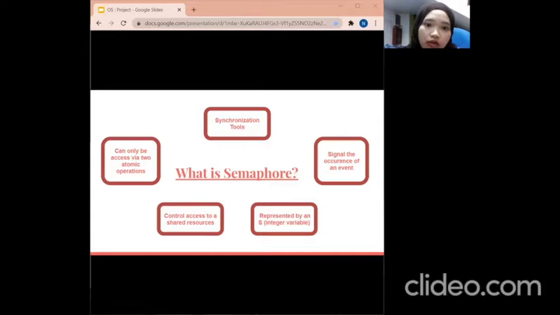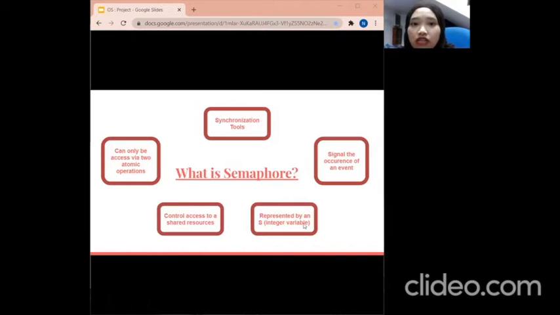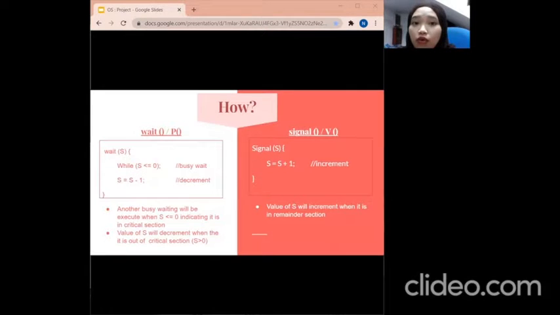When one process modifies semaphore variable S, no other process can modify the variable concurrently, so it cannot be preempted. It is used to control access to a shared resource. It is represented by S, where S is an integer variable, and the semaphore is the signal of the occurrence of an event. How do semaphores synchronize processes? By using two operations, wait and signal.